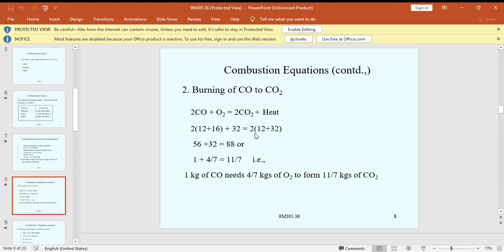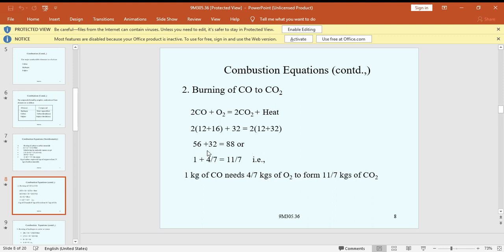Next we calculate the molecular mass: 2 into 12 plus 16 gives 56. Oxygen is 2, so 16 into 2 is 32. There is 56 plus 32, equal to 88. On the product side, 12 plus 32 is 44, and 44 times 2 is 88. Here also 56 plus 32 is 88.